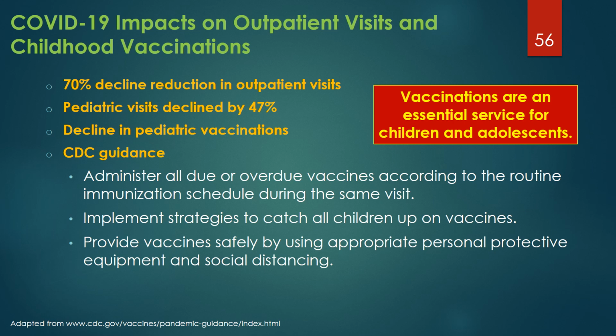COVID-19 has had broad-ranging impacts across many sectors of society, including outpatient clinic visits and vaccinations. In April 2020, outpatient visits had been reduced by 70%. One of the hardest hit specialties was pediatrics, with a 47% decrease. As of July 2020, the number of outpatient visits had increased, but is still well below pre-COVID levels.